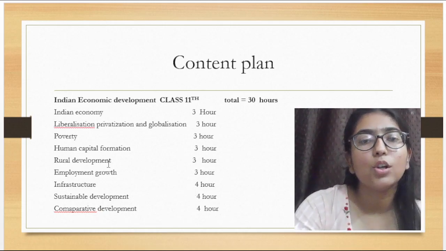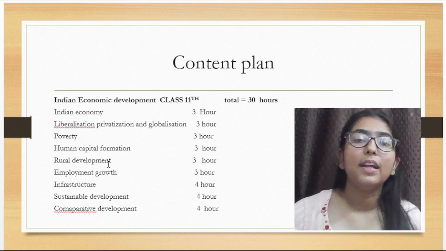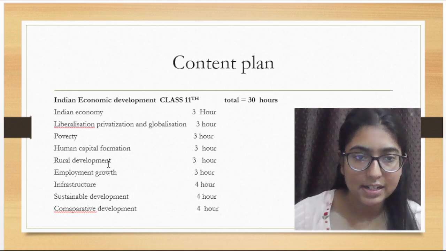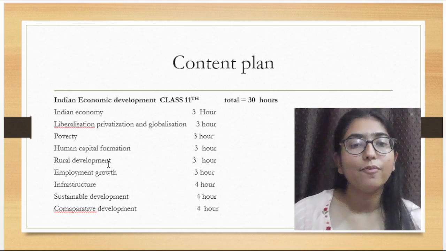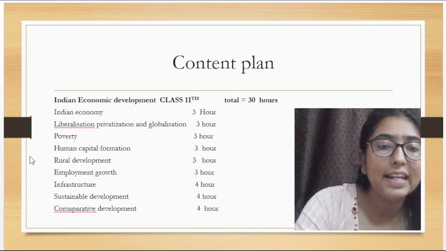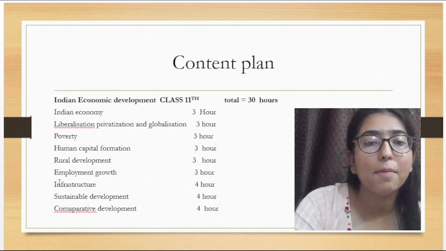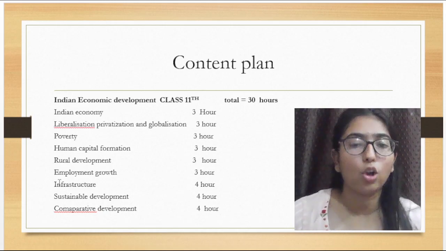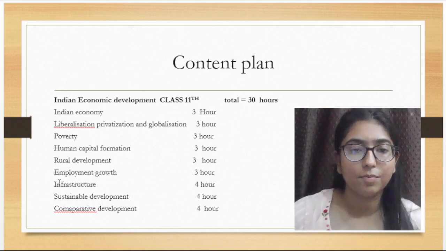So in Indian economic development, we will study the economy of India, means how economic factors affect Indian policies, how poverty, human capital formation, rural development, all these factors affect the Indian economy. We will be studying this in detail.